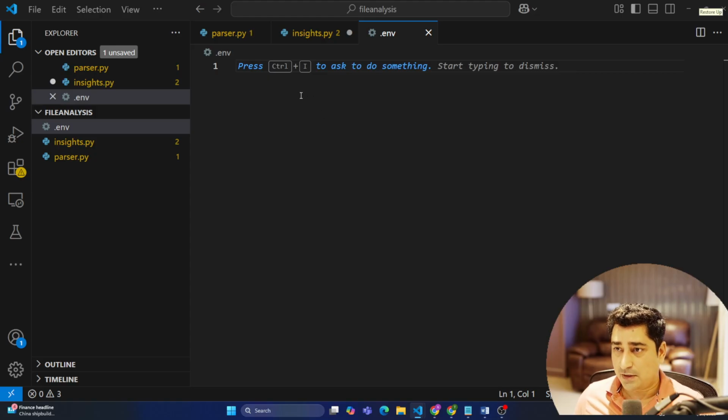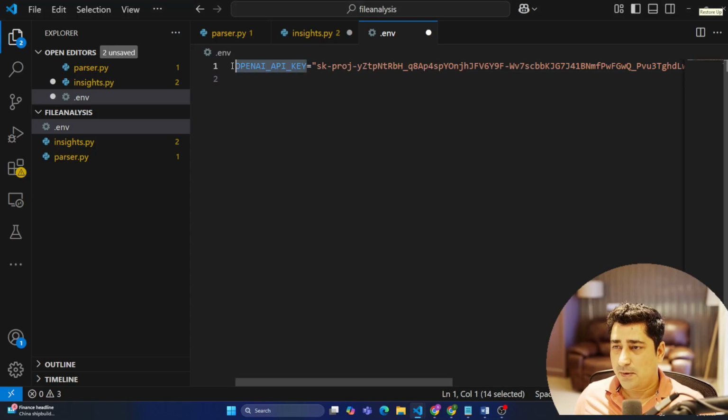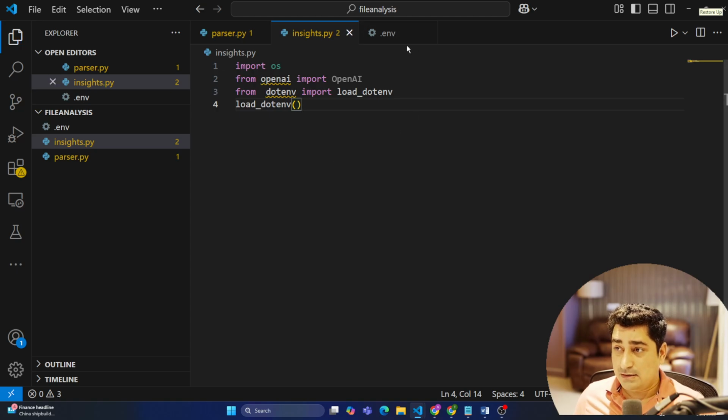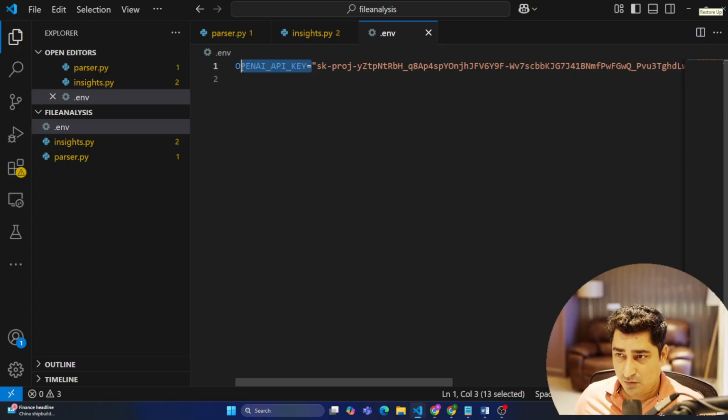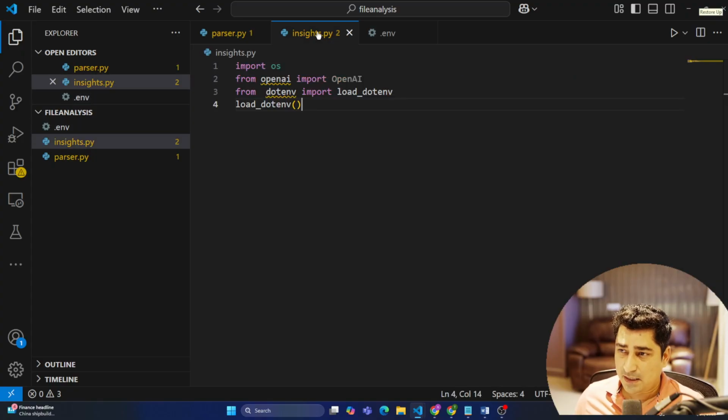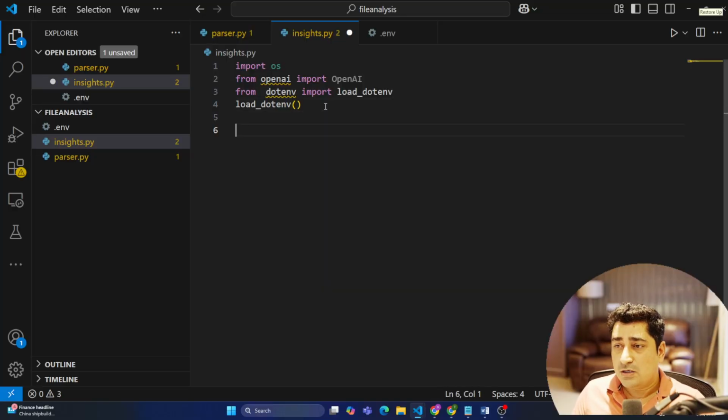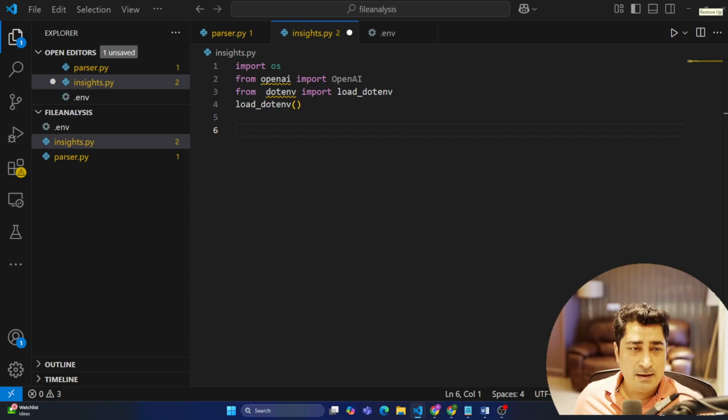In the .env file, you can see OpenAI key, and this is my OpenAI key, which I'm trying to keep inside my .env file. Now, once I am able to read that data from the .env, whatever data is available, whatever variable in which I'm trying to store some values, once I am able to read those out, what am I supposed to do? Now I'm basically supposed to send all of that data, whatever data we are trying to read from the file, to our LLM.